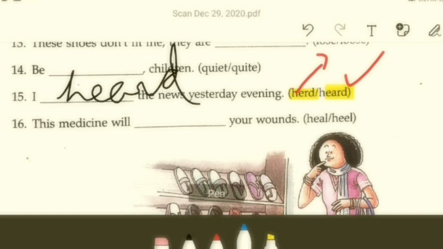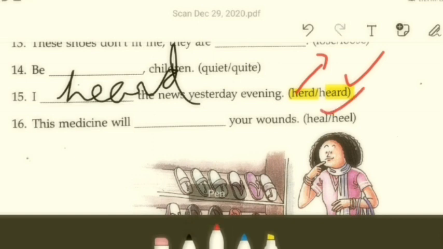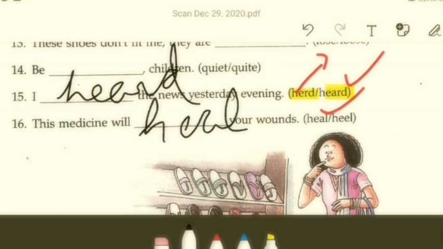Then the final one. This medicine will dash your wounds: heal or heel. Heal is to cure someone of an ailment or an illness or a pain or a problem. And heel refers to the part of your foot, which is cushioned naturally, not man-made. So which one will apply here? This medicine will heal, of course, the first one, and the spelling is H-E-A-L, right?